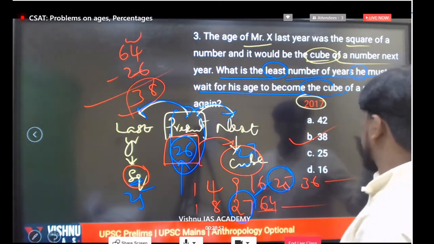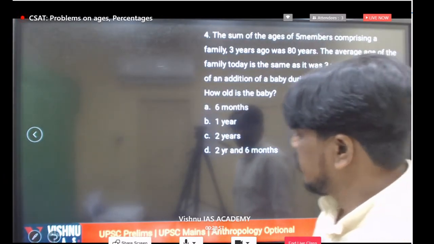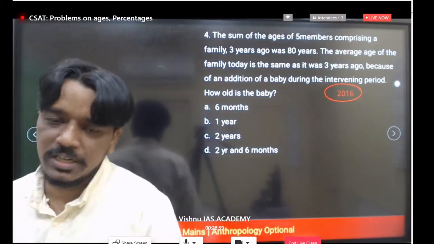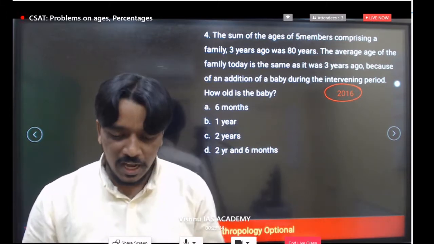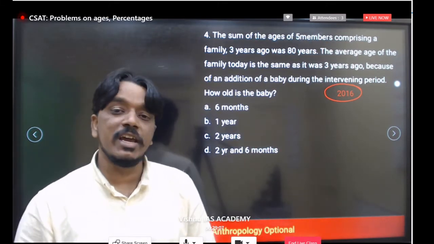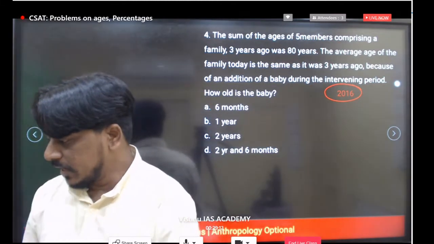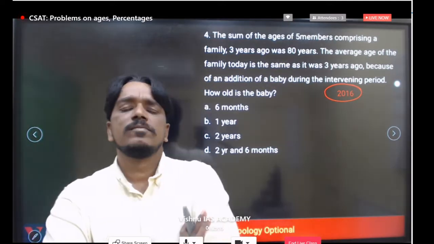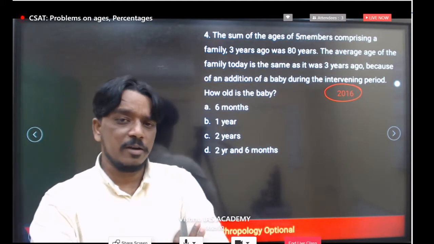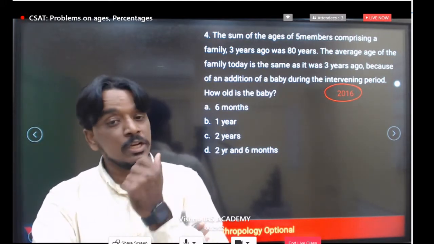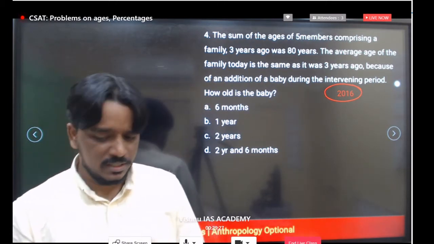Let's everyone try to complete this question. It's a 2016 question, but very easy. In this question, it's related to age as well as the average concept. In the last class, just yesterday, we discussed averages also. Everyone should answer this question. Try to read the given data properly and in a clear manner. The average concept is also included in this. So you have to read the data carefully and try to understand, then you can answer questions very easily.